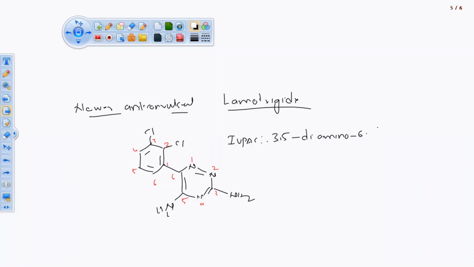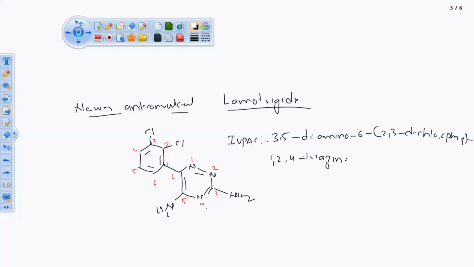On sixth position, we have one more substitution, that is 2,3-dichlorophenyl, as 2 chlorine atoms were there. Now what do we have left? The nitrogen atoms. The amine substitution is done, everything we had, we have covered. Now what else is remaining? Close the ring. 1, 2 and 4, what do we have?